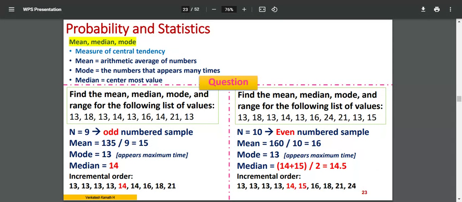Same value, two names. So if I ask you the same question here, what is quartile 2 of this value, it is the same as 14.5. It won't change.